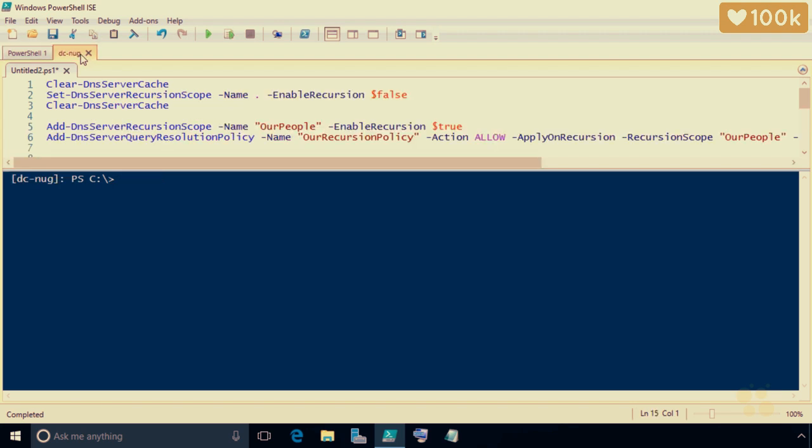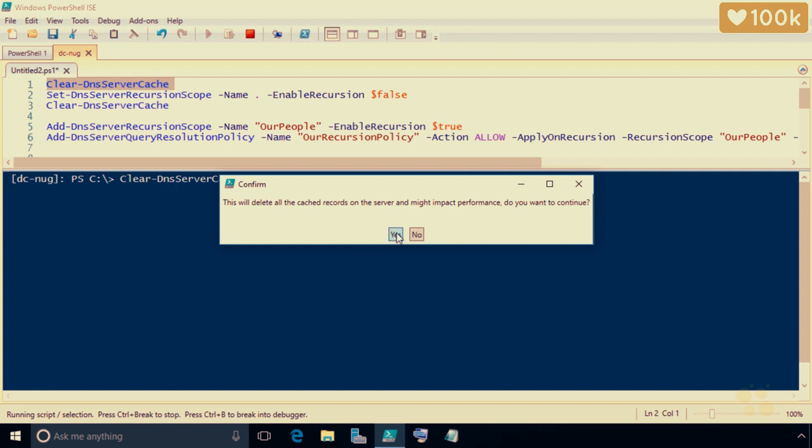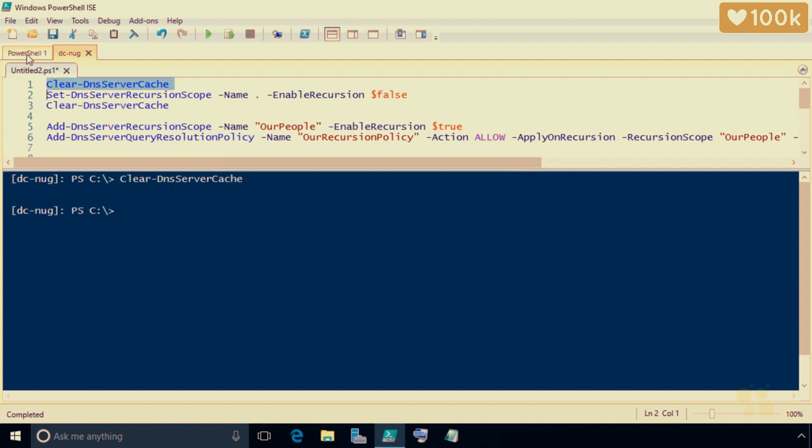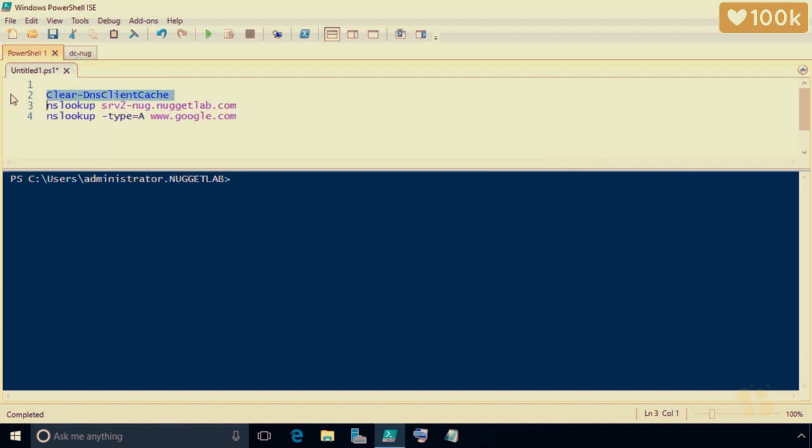So I've opened up a remote tab to DC-nug. Control-Shift-R will get you there quickly, or you can use the file menu. And I'm just going to go ahead and clear the DNS server cache on DC-nug by highlighting that row and pressing F8. We'll click on yes to confirm. Then we'll go back to our client tab and we'll clear the DNS client cache as well by highlighting row 3 and pressing F8. And in your case, as you do the lab, you would type out those commands, and that will help reinforce those commands for you.